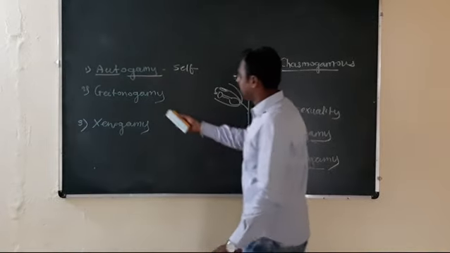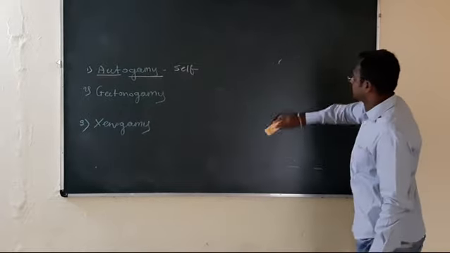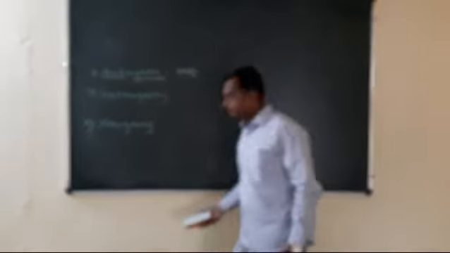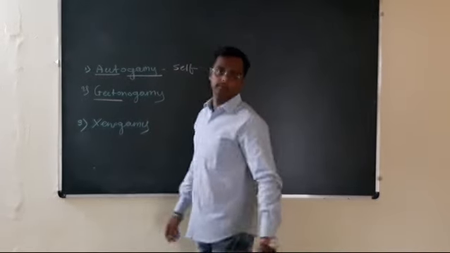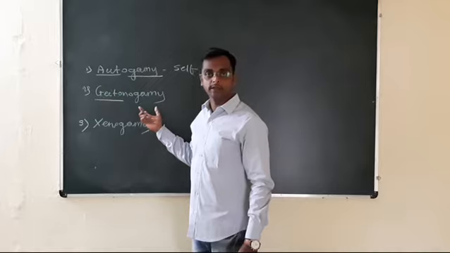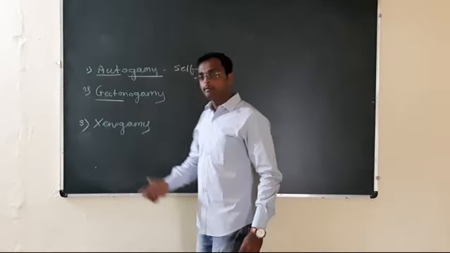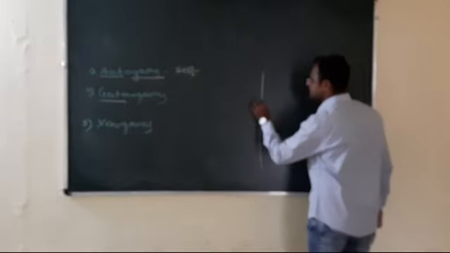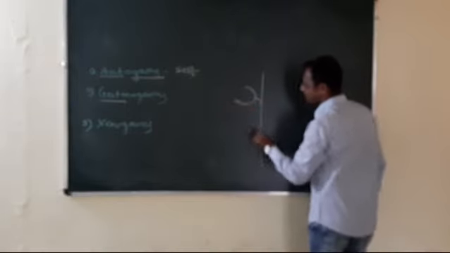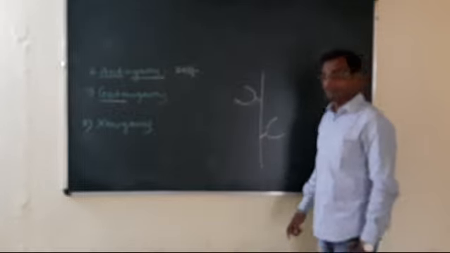Next is geitonogamy. The second one is geitonogamy. Geiton means neighbor and gamous means marriage. Here a single plant produces two different types of flowers.